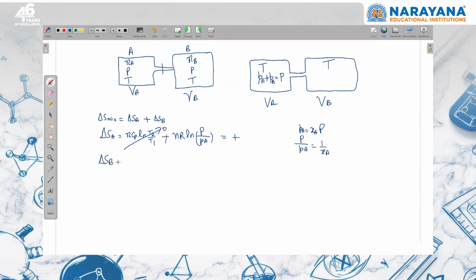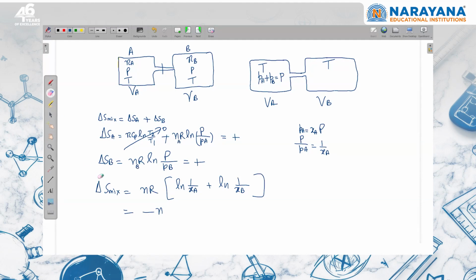Similarly, entropy change of gas B is equal to NR ln initial pressure of B upon final pressure of B, which is also positive. So delta S mixing is equal to NR ln 1 upon mole fraction of A, and ln 1 upon mole fraction of gas B. Sorry, I have made a mistake here: the number of moles of A and the number of moles of B will be there, so I cannot take n common.